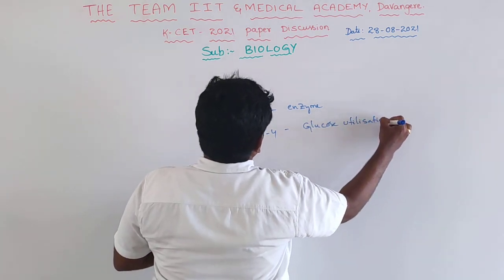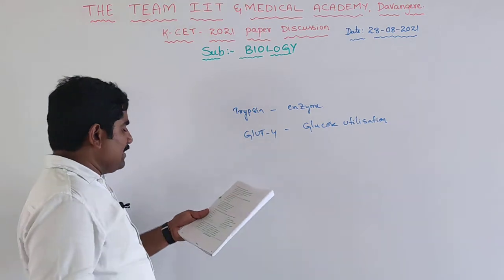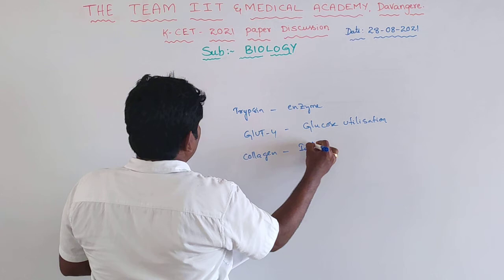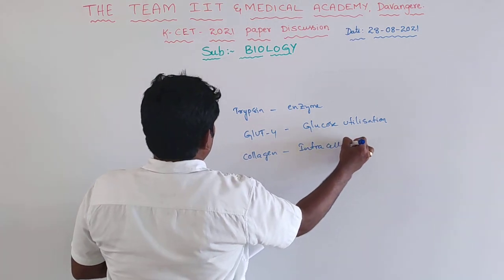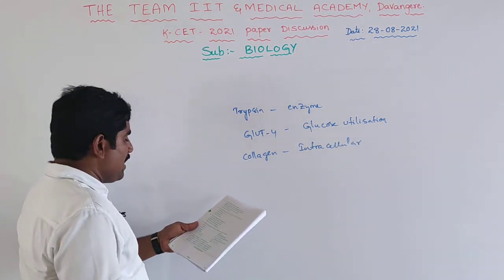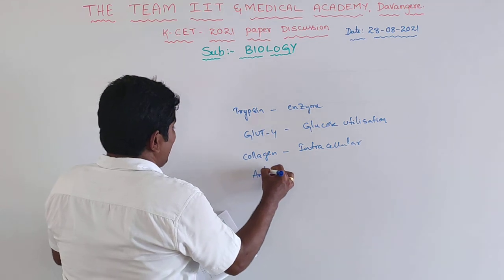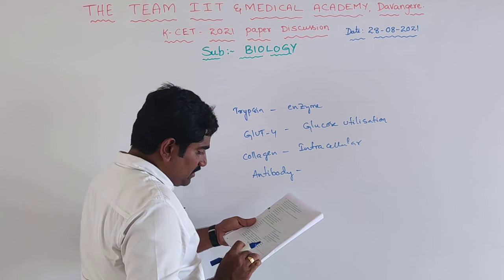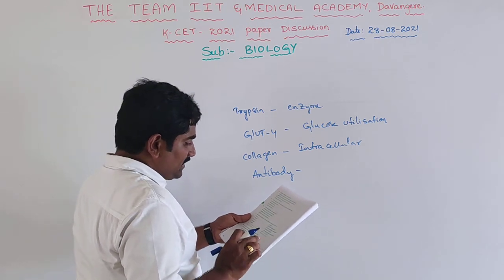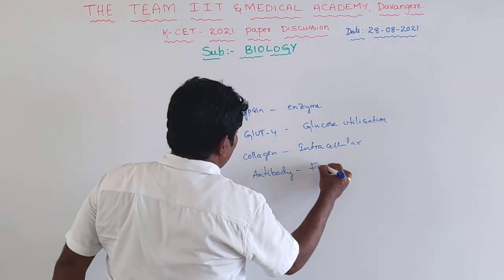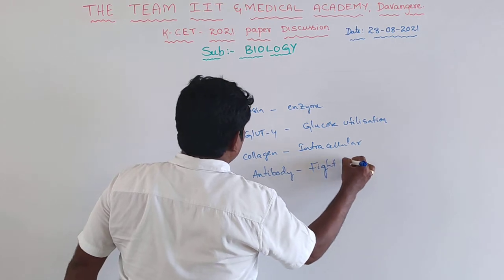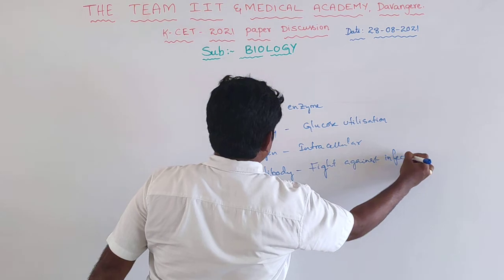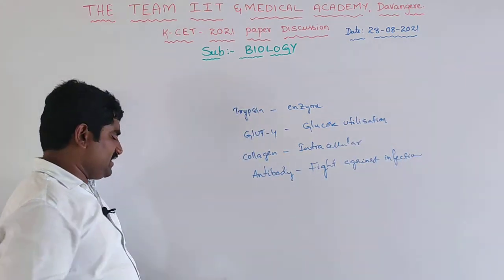The next one is collagen, an intercellular ground substance, and antibody, which fights against infectious agents.